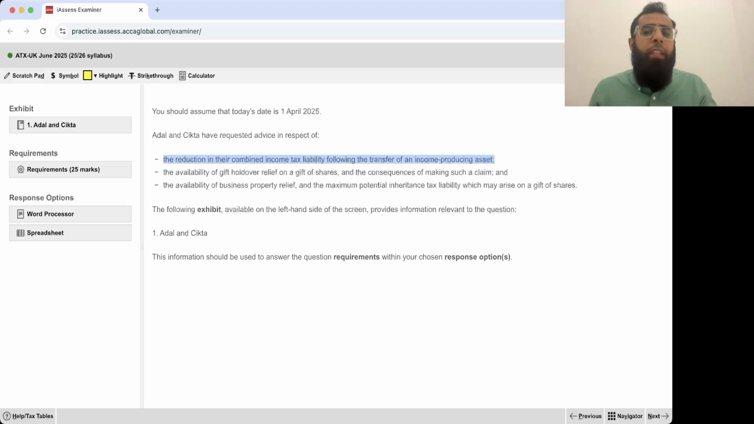An income producing asset can be any rental income property. It can be any shares of a company. So any asset which was generating income. Now, how will it be transferred? What is the scenario? When we look at it, it will be very easy.